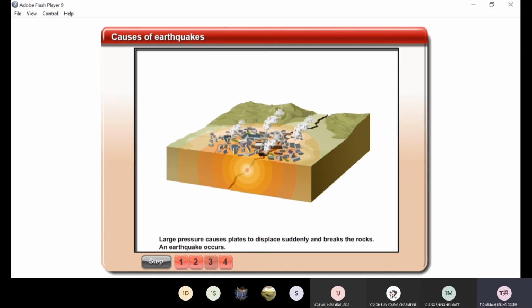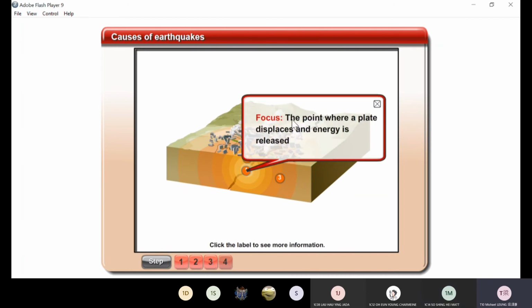Okay, so this is the focus, where the energy is released. The point where a plate displaces and the energy is released is called the focus. Remember, focus is the keyword, focus.